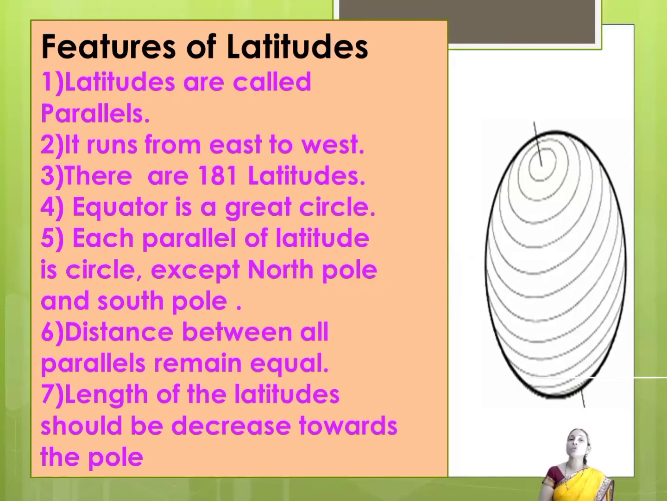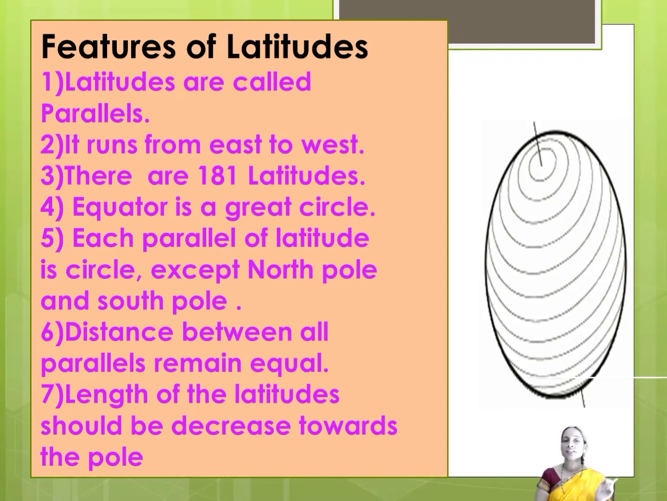Now, next we have the features of latitudes. As we know, we learned just now the important latitudes: equator, Tropic of Cancer, Tropic of Capricorn, Arctic Circle and Antarctic Circle. Let's see the features of those latitudes. Latitudes are called parallels. Second, they run from east to west. Third, there are 181 latitudes.